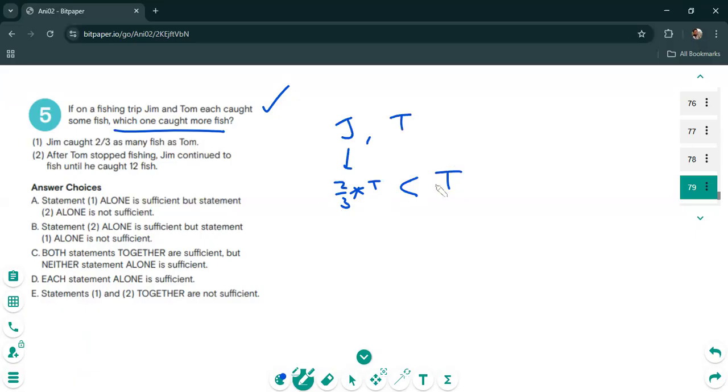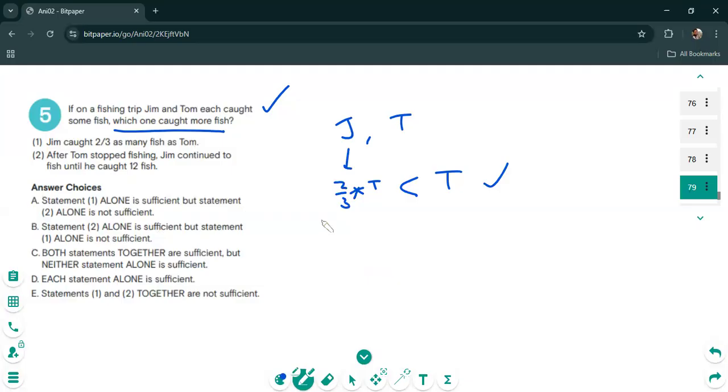For example, if you take the number Tom as 30, then two-thirds of 30 is a fraction of 30. So it's automatically going to be less than 30. So that statement alone is enough to state the answer. In this case, with statement one alone, we can say that Jim has caught fewer fish or Tom has caught more fish. Okay, so that's your answer. Statement one alone is sufficient, although we still have to check statement two.